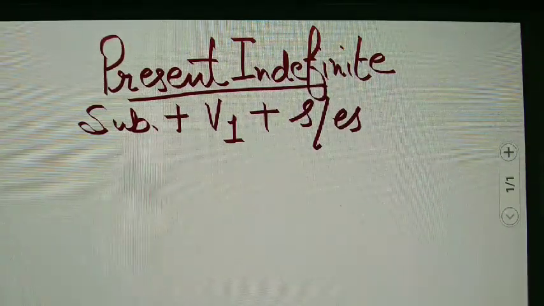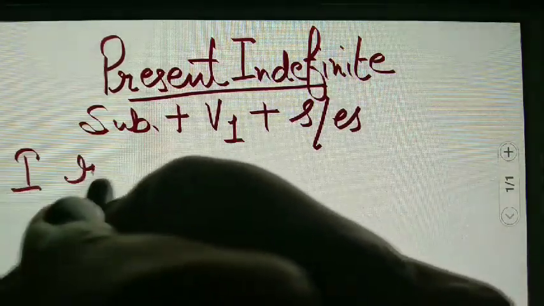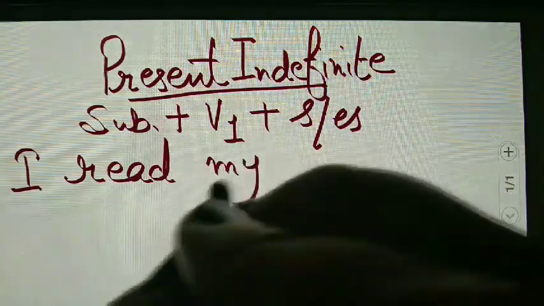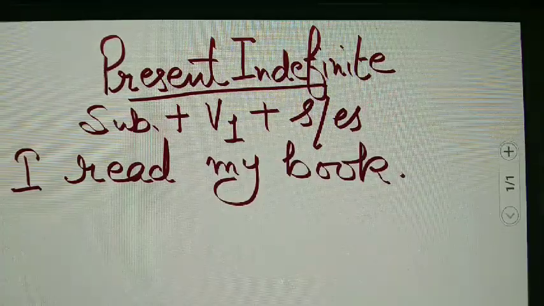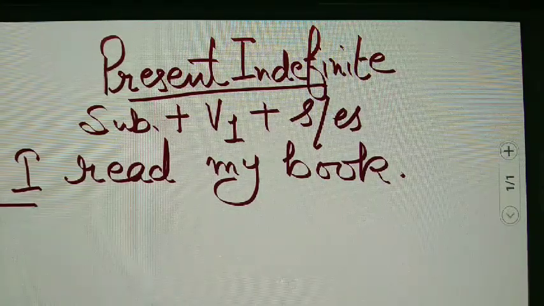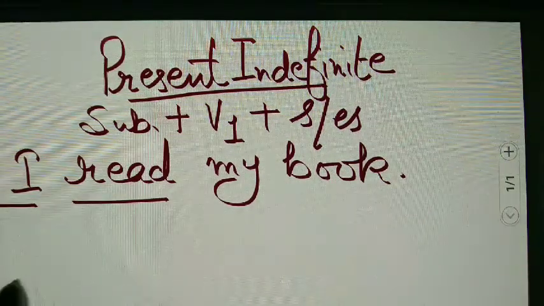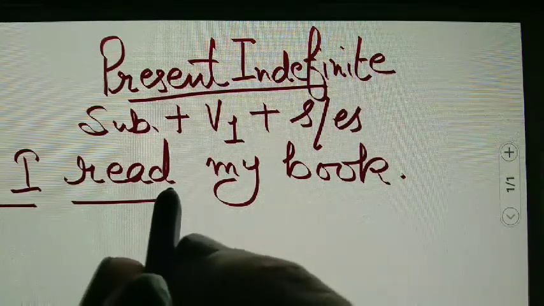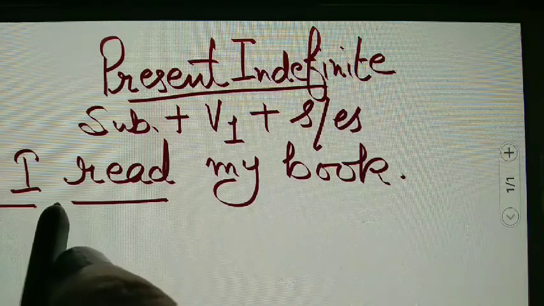Okay? For example, I have a sentence. I read my book. So, subject is I here. I am using the very first form of the verb. But I am not using S or ES here because we don't consider I in the singular family.